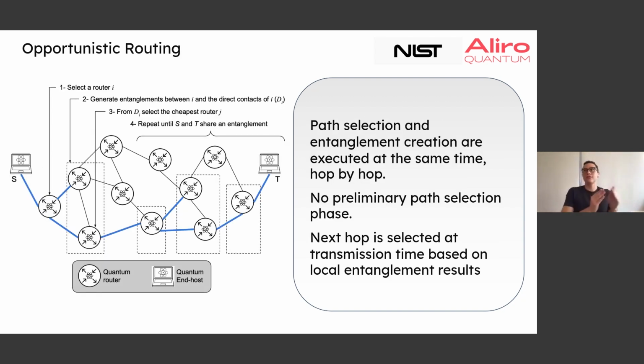Opportunistic routing is a way in which we build up the path as we go from source to destination, or from one end node to the other, and hop by hop make decisions on where the next hop will be. So this is a way to build up unidirectionally, or sometimes bidirectionally as well. The nice thing about this is there is no preliminary or proactive path selection before things happen. This is in reaction to local state. So how do we decide on the next hop? It depends on what's going on in the current state of the network. So it's an opportunistic approach.